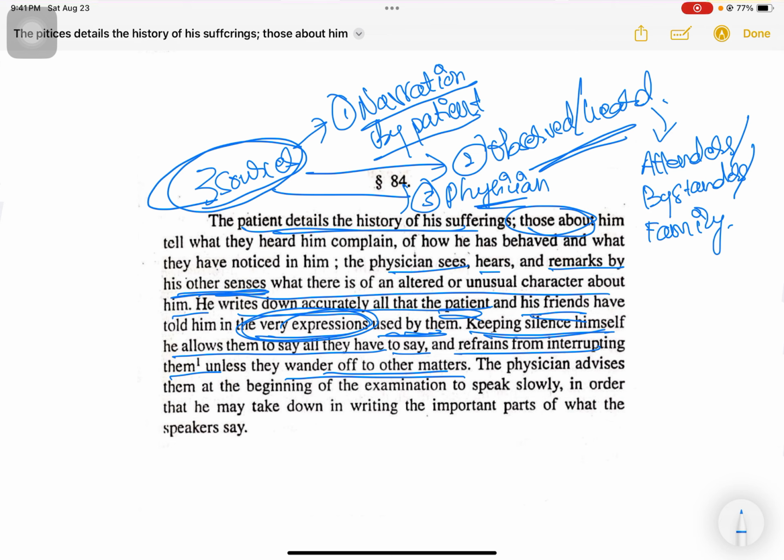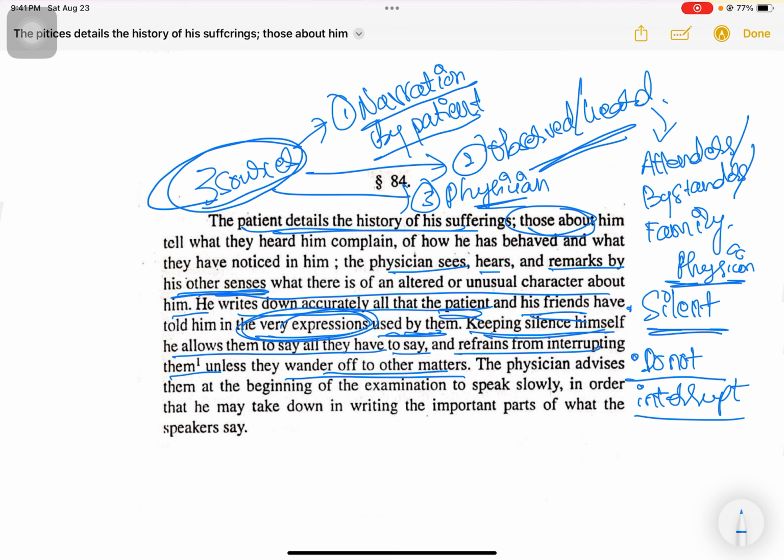So the physician is supposed to keep himself silent and not interrupt the patient. Allow them to talk all that they want to tell you, and only interrupt if they wander off to some other irrelevant topics.